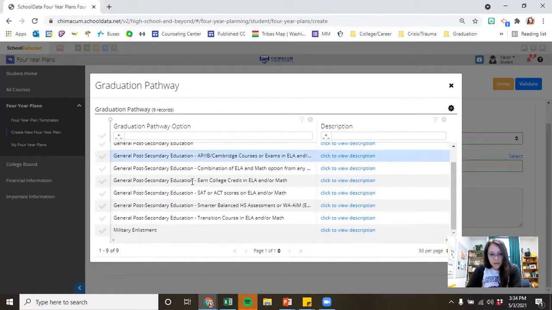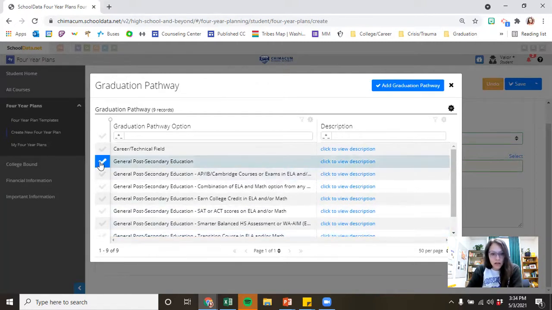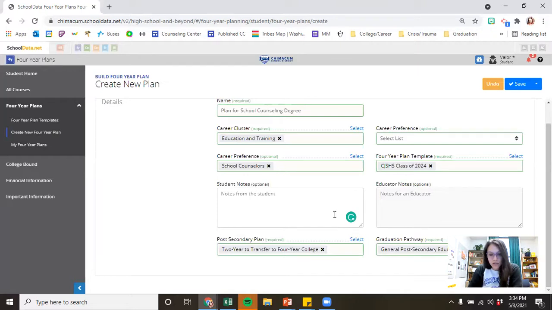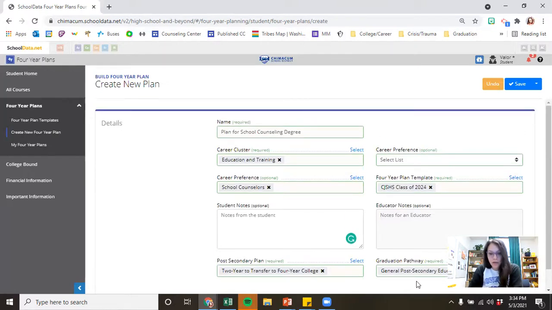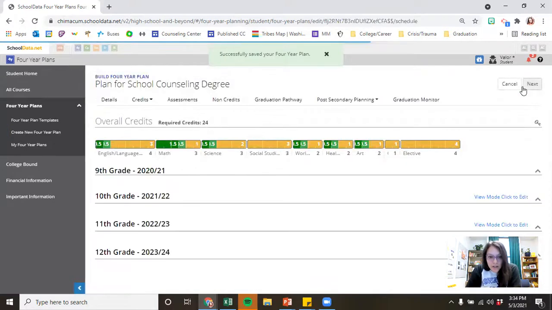In addition to that, if you do scroll all the way down, there is military enlistment at the bottom. If you think you're going to go straight into the military rather than straight to work, you can just click on that one. So for now, I'm going to click on general post-secondary education. And now that all my requirements here are filled out, you can see that this button up here turned to save. So now I can save this plan and it's going to populate for me.